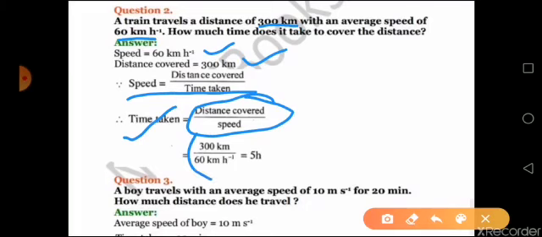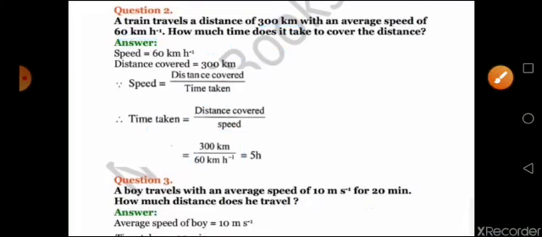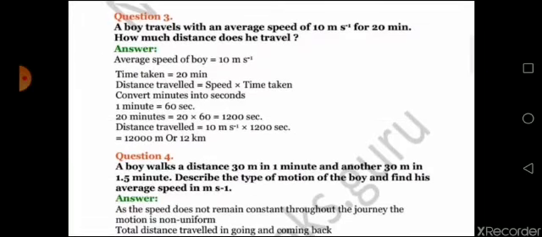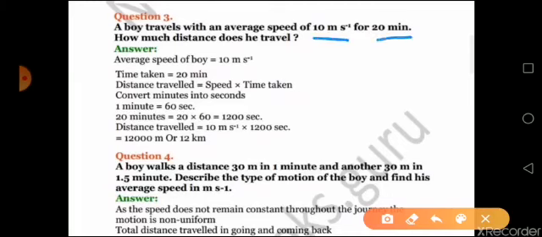Both the values of distance and speed you are having, just substitute and find out the answer. Now coming to question number 3. In your question number 3, a boy travels with an average speed of 10 meter per second for 20 minutes. You have to find out the distance traveled.